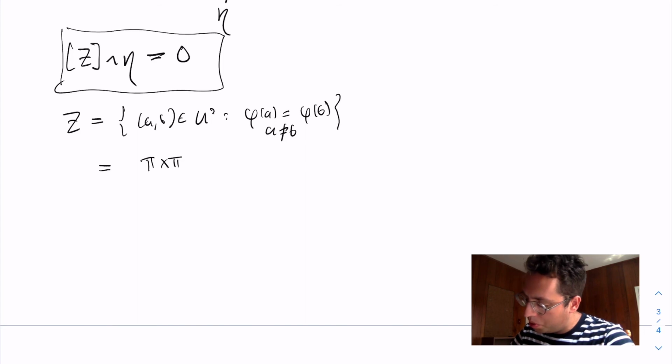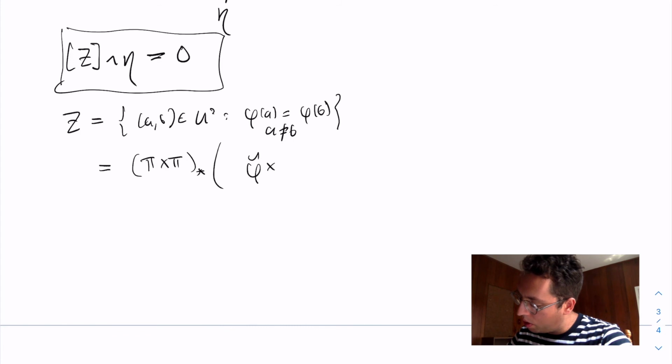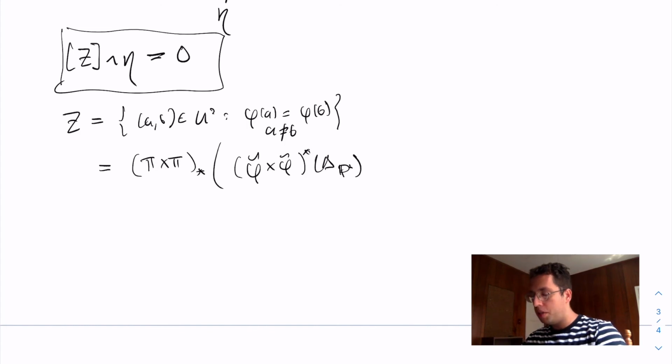So how could we do that? Well, we could push forward by the blow up, pi cross pi star, phi tilde cross phi tilde star of the diagonal on P2. So when I pull back the diagonal on P2, what do I get? I get pairs of points that map to the same thing.